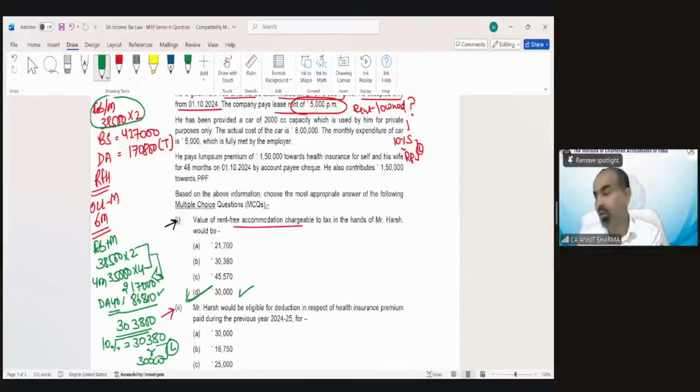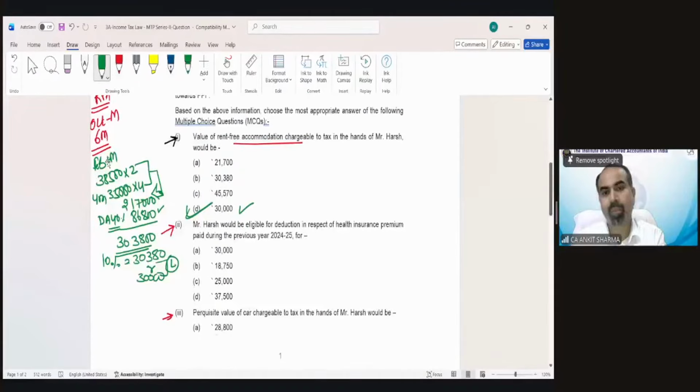Okay, cool. Next: Mr. Harsh would be eligible for deduction in respect of health insurance premium paid during previous year 24-25. Now this is a Section 80D provision.